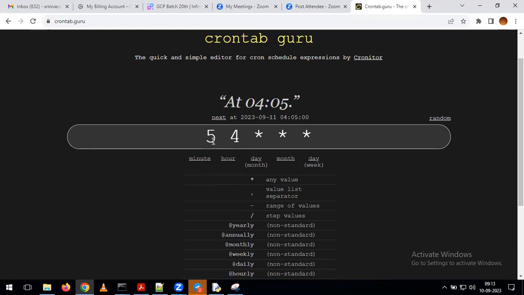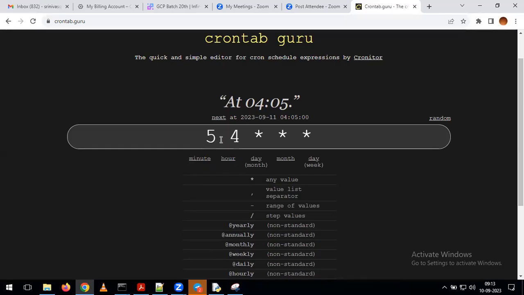Now, if you observe, we have given 5, 4. What is the meaning of 5, 4? 4 is nothing but hour, 5 is nothing but minute, which means every day morning at 4:05 a.m. I want to trigger the job. So by using all these 5 stars, you can handle the requirements depending on your convenience. For example, my requirement is every day morning at 4 hour, 5 minutes, I want to trigger the job. Then in the first star we give 5 minutes, and in the second star we give 4, which means at 4:05 this job is going to trigger.